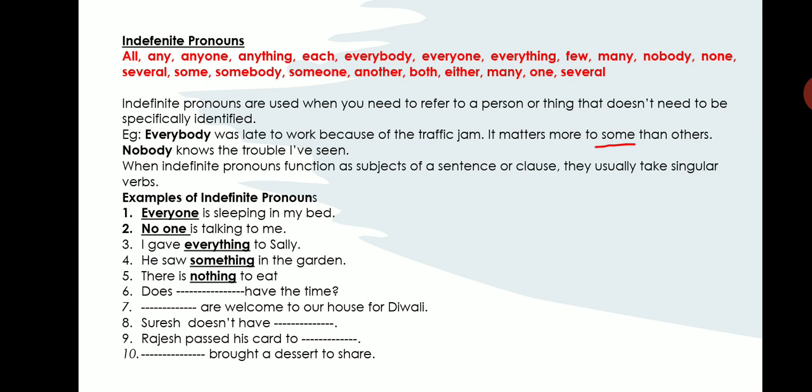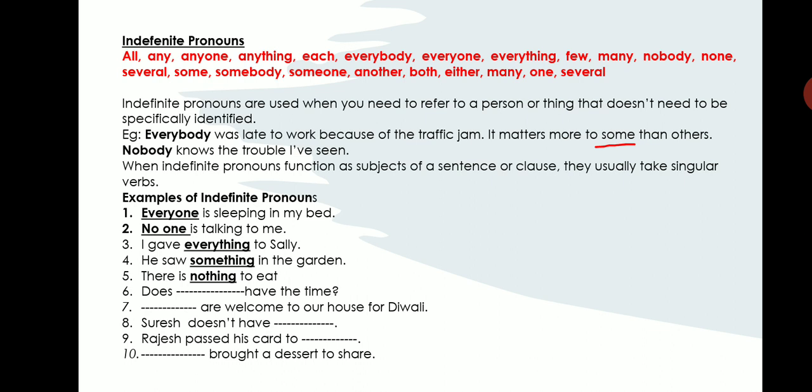Here you have 10 sentences. Let us look at these sentences, and I'll also talk about the subject and verb agreement in these sentences so that it will be very clear for you. First sentence, everyone is sleeping in my bed. My friends have come, so all my friends are sleeping in my bed. Everyone is the indefinite pronoun here. What is the verb that is used here? The verb is sleeping, so it is singular. So after the indefinite pronoun, you are sure to use a singular verb.